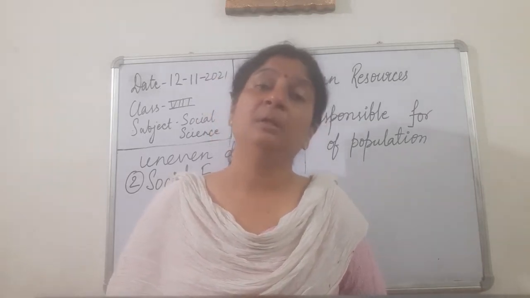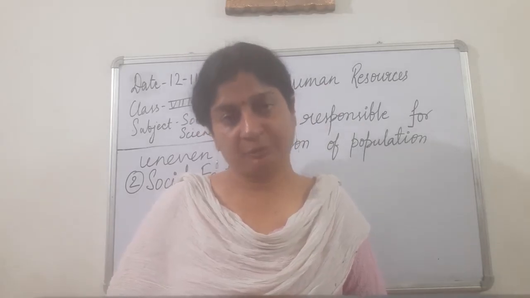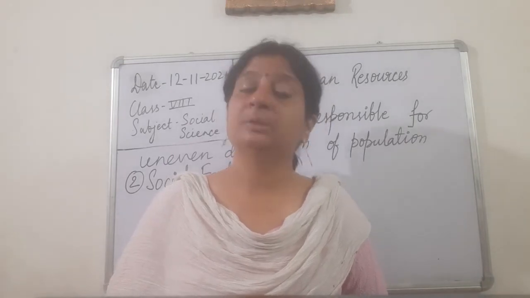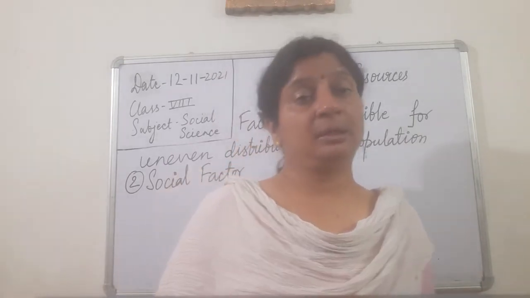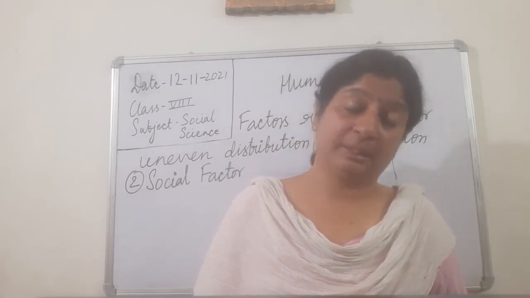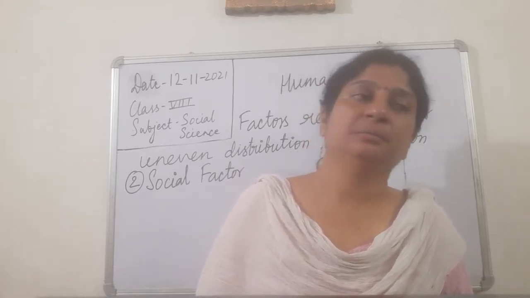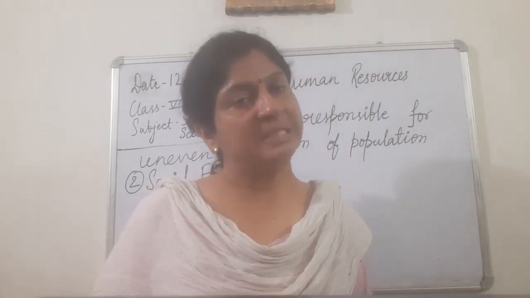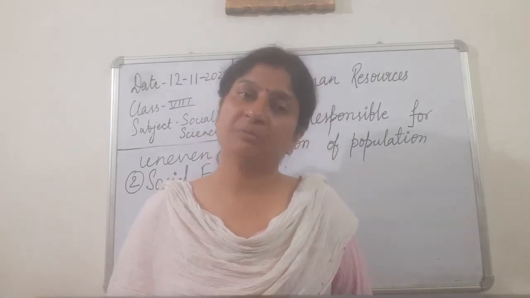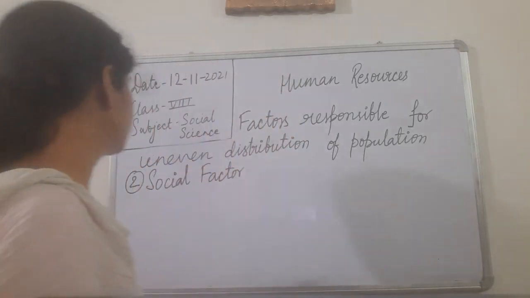So people prefer to live in those areas where all kinds of facilities are available: health, education, housing, and all. So this is one of the most important factors for uneven distribution of population. Likewise, we find that people start moving from less developed places to more developed places, because the more developed places provide them more facilities. So that is the social factor.